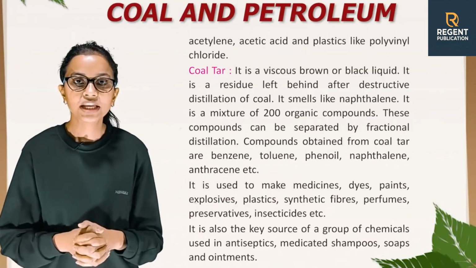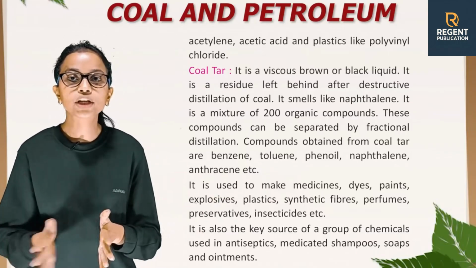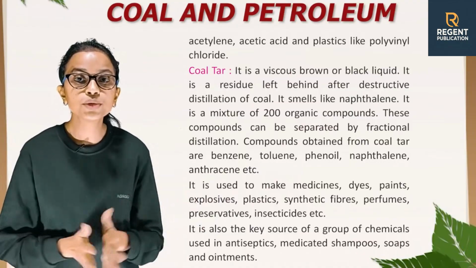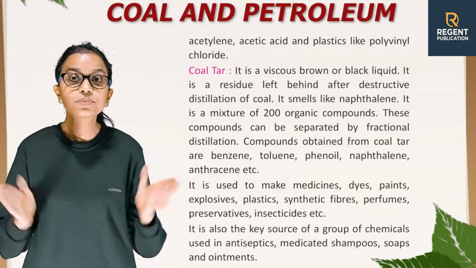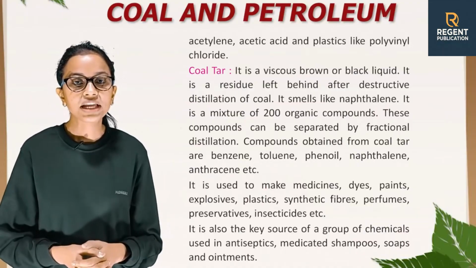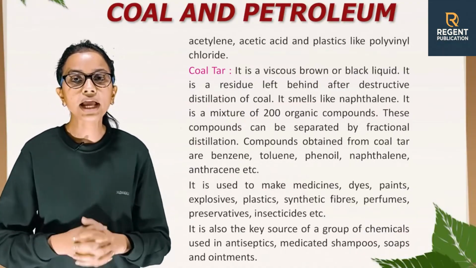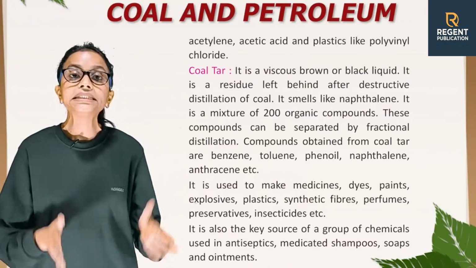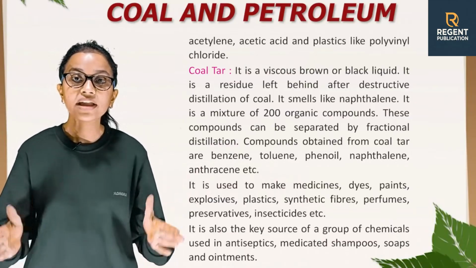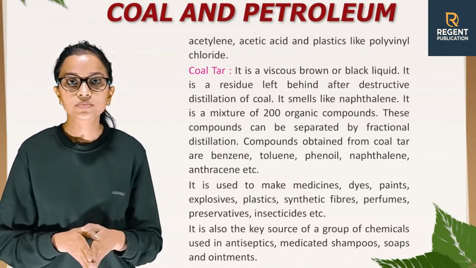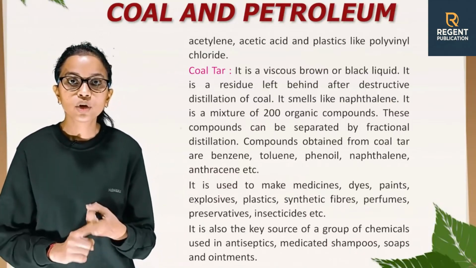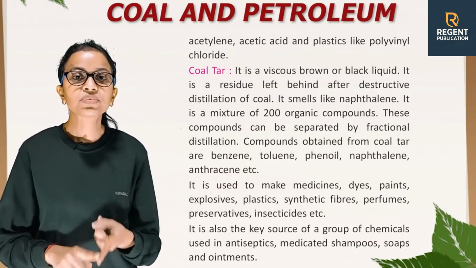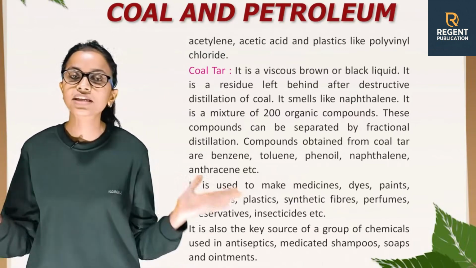Coal tar. It is a viscous brown or black liquid. It is a residue left behind after destructive distillation of coal. It smells like naphthalene. It is a mixture of 200 organic compounds. These compounds can be separated by fractional distillation. Compounds obtained from coal tar are benzene, toluene, phenol, naphthalene and anthracene, etc.